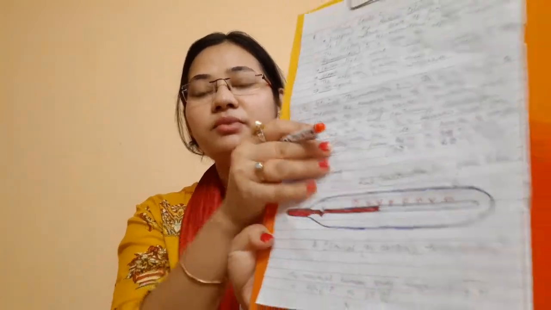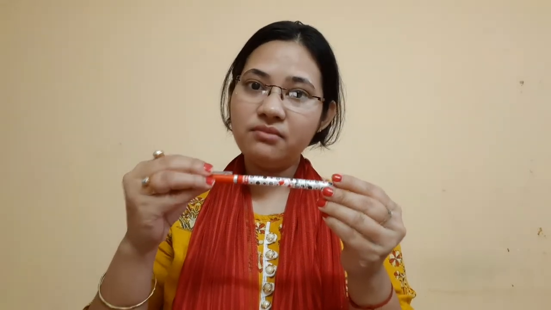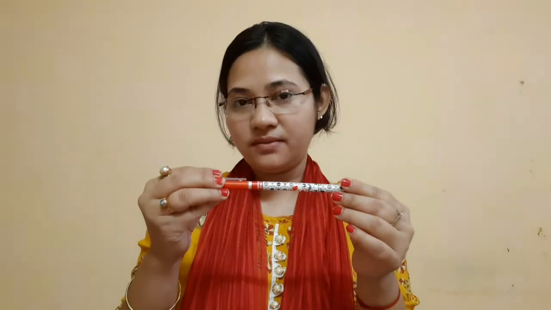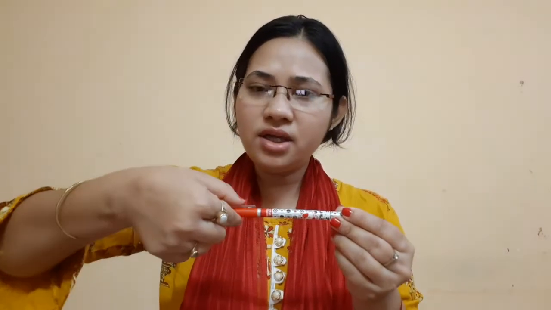What is a clinical thermometer? Now this clinical thermometer, all of you have seen in your house. It is basically made up of a very narrow tubular glass-like structure, and there is a bulb that contains mercury. Mercury is the conducting metal that is present. Mercury is a very special type of metal because it is liquid at room temperature. So there is a small bulb here in which there is a storage of mercury, and this is the glass body, and a very narrow capillary tube is present. If you see a thermometer, a very narrow capillary tube is present through which that mercury runs along.